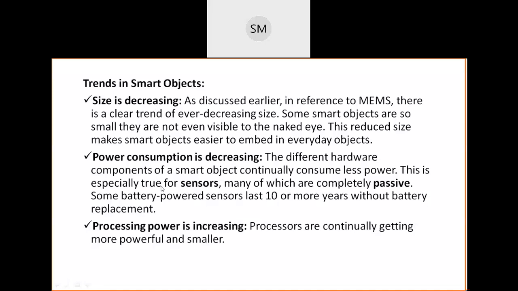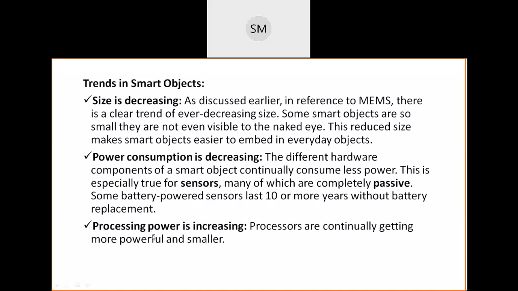Sometimes sensors are passive, meaning they never take any power. Some smart objects operate on battery, and then they have a life of 10 years. At least they will last for 10 years without any battery replacement.